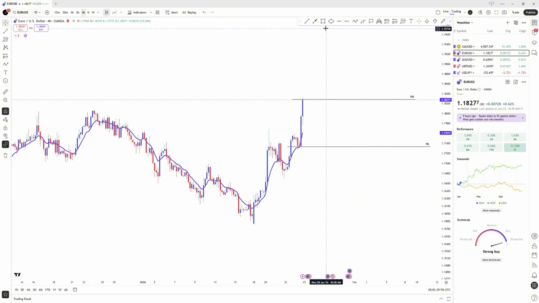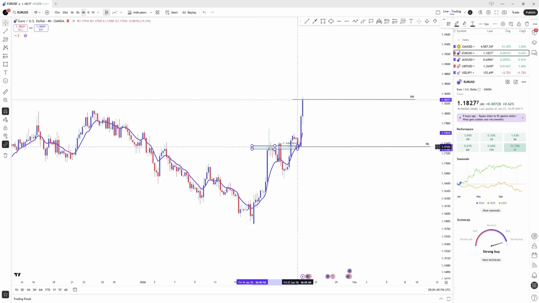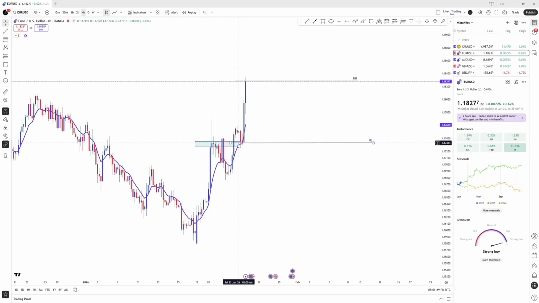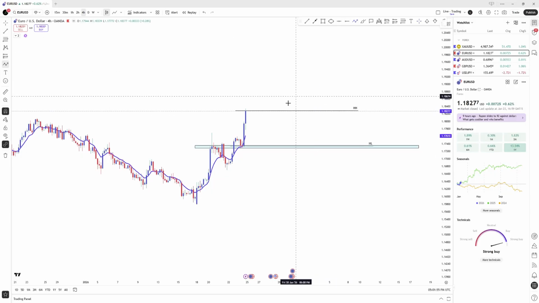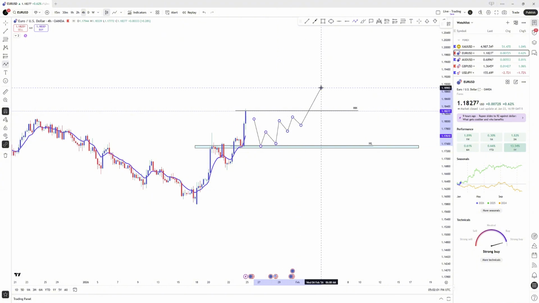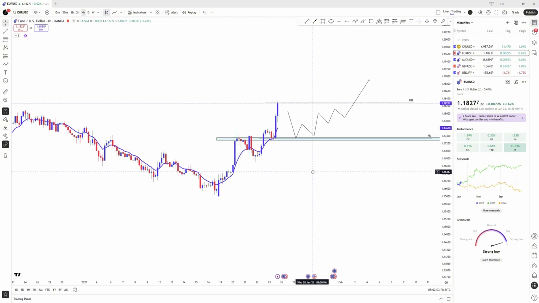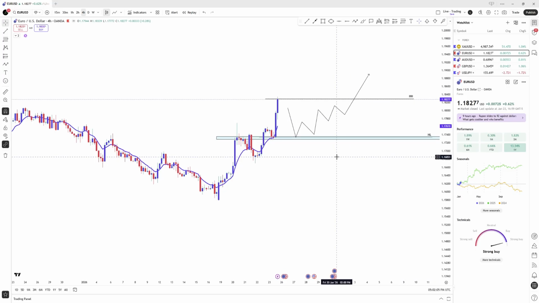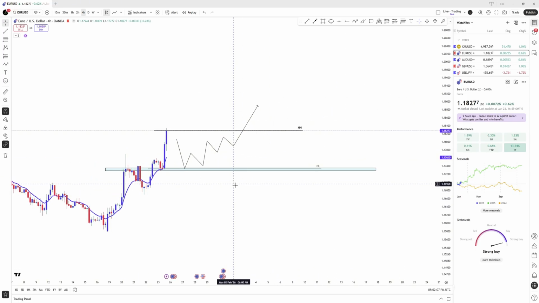I would like for price to come back to this zone, retest, and continue making new higher highs. This is what I'm looking at for Euro USD to do for the week.